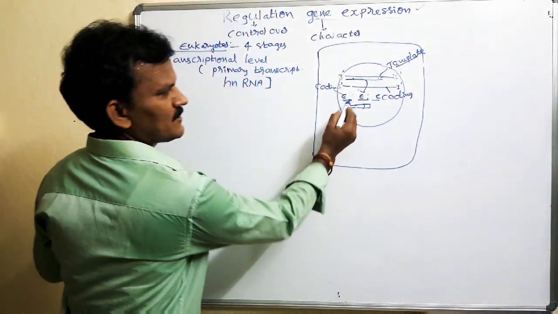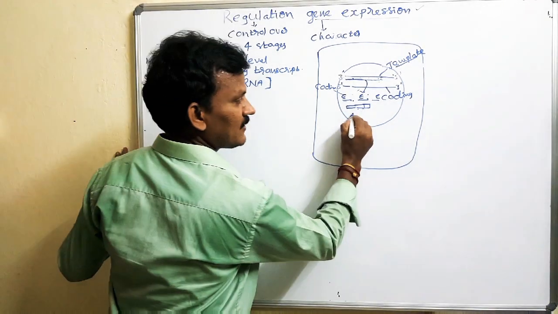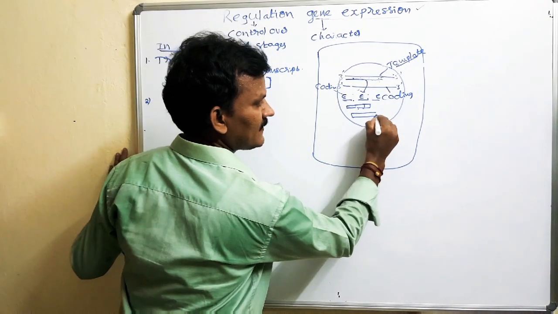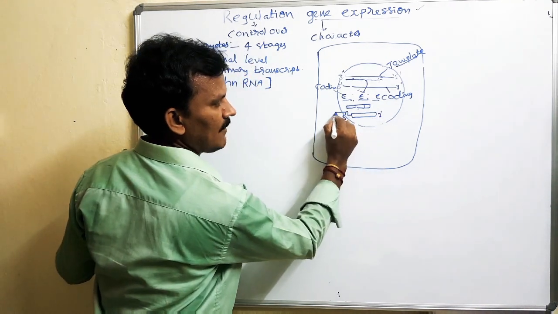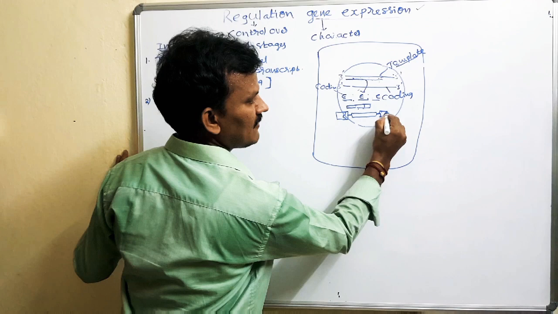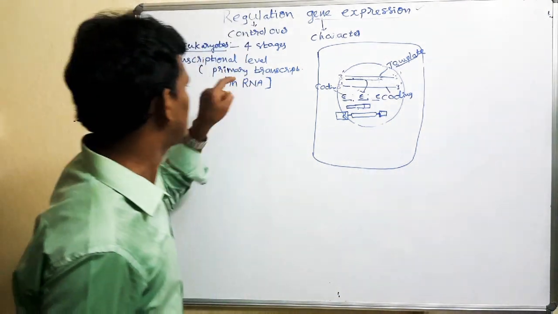So this process involves splicing as well as ligation, and then after that, at the 5 prime and 3 prime ends, cap formation and tail formation take place. So capping and tailing are all included in this process.